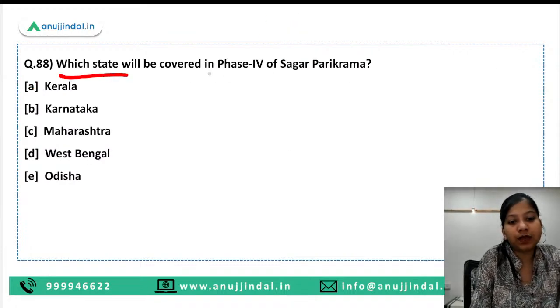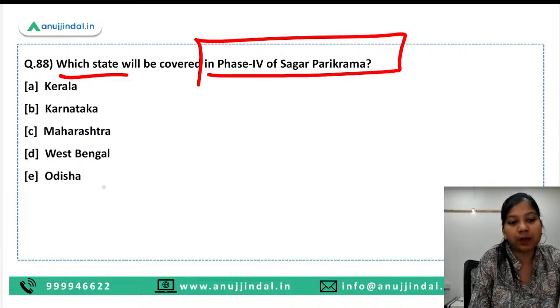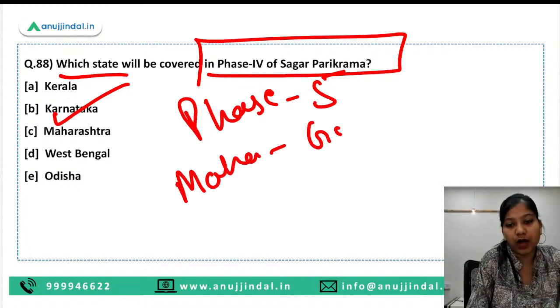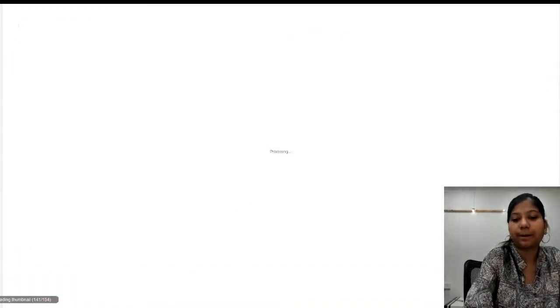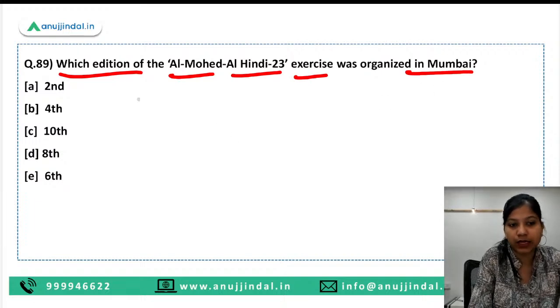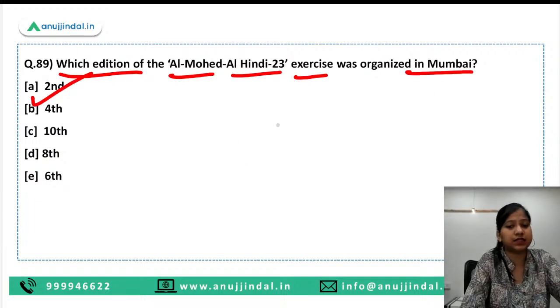Which state will be covered in the fourth phase of Sagar Parikrama? Karnataka. Now we have the fifth phase of this Parikrama being launched. So it is covering Maharashtra to Goa. Okay. Which edition of the Al Mohed Al Hindi 2023 exercise was organized in Mumbai? So here guys, second edition of this was organized in Mumbai.